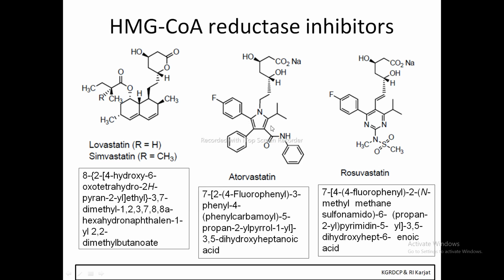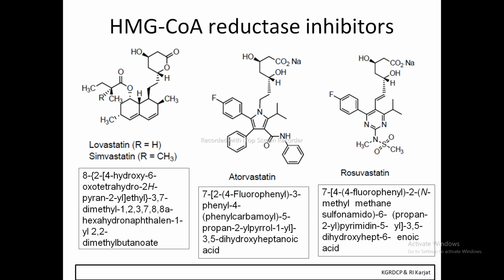Then the name of the ring is pyrrole, pyrrol-1-yl, 3, 5-dihydroxy. How many carbons are there in a straight chain? 7 carbons. So it is a heptanoic acid. Okay, so that is the IUPAC nomenclature of the atorvastatin.